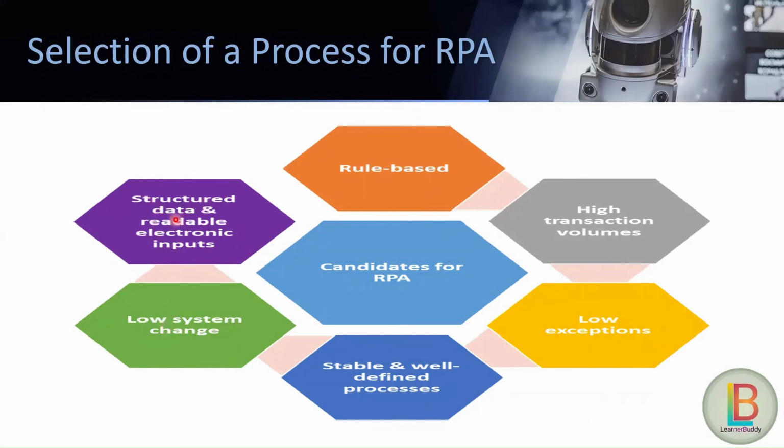Any structured data and readable electronic inputs, meaning any table kind of thing, any electronic input meaning any digital document, those are suitable candidates for RPA. But as I mentioned, we are in the phase of RPA 4.0, so any unstructured data and any non-electronic inputs, let's suppose any scanned PDF, those kinds of things are also in the scope of RPA nowadays.